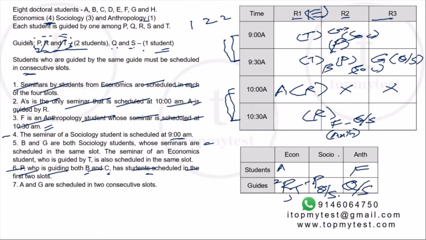So now we know B, C, and G are sociology. B and C are guided by P. G is guided by either Q or S, and the other one out of Q or S guides F, which means that the remaining students will all belong to economics. A is done, B is done, C is done, D, E, and H. So D, E, and H belong to the economics department. They will be guided here, right?